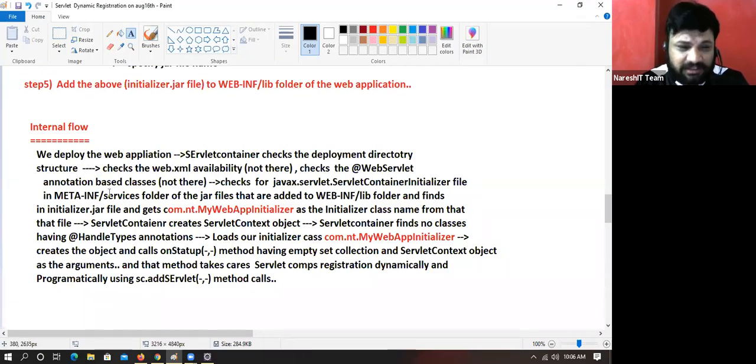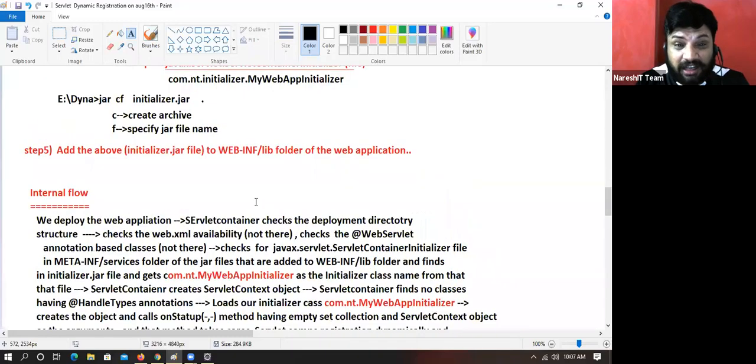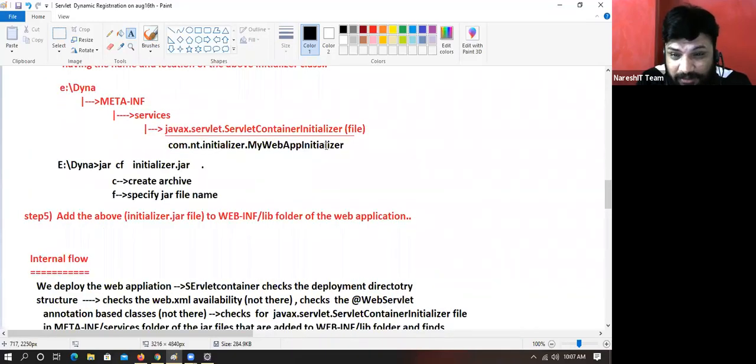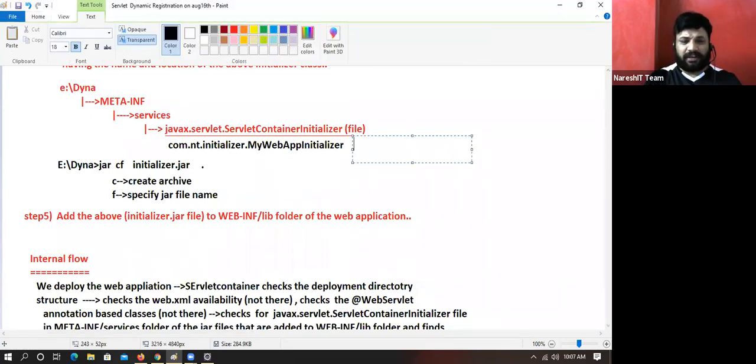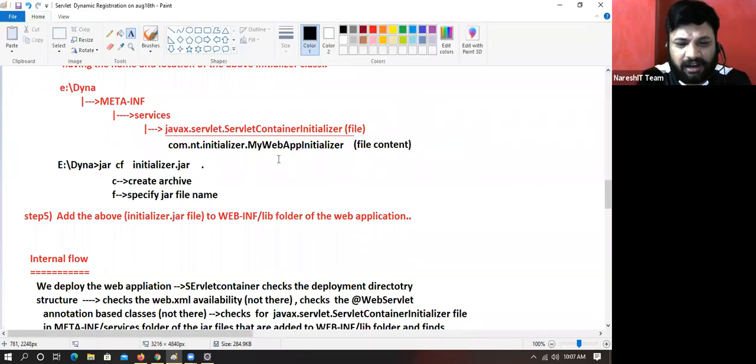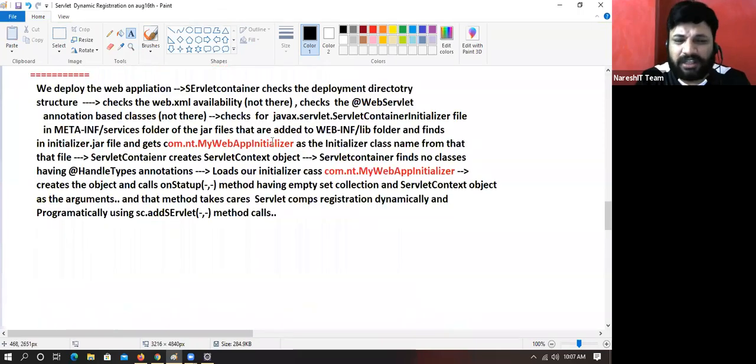Yes, it finds that file in the initializer.jar file, and gets the com.nt.MyWebApplicationInitializer class, because this class name is there in that file. This is the file content. From there it gets our initializer class name.